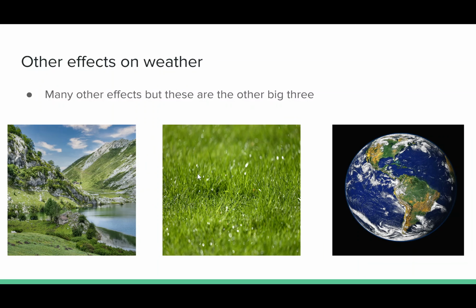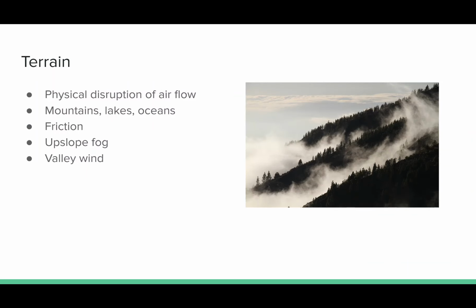There are many other effects on weather, but I believe these are the three most important, so I'm going to go over these three real quick and talk about some of the other reasons that our weather system is the way it is. One is terrain. Terrain is the physical disruption of airflows. You can see this with everything. Everything affects it, even smaller things like buildings, but the main things you're looking for are mountains, lakes, and oceans.